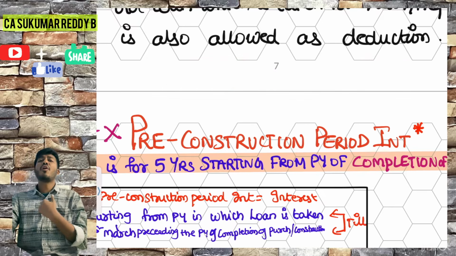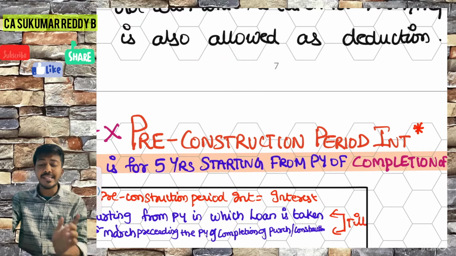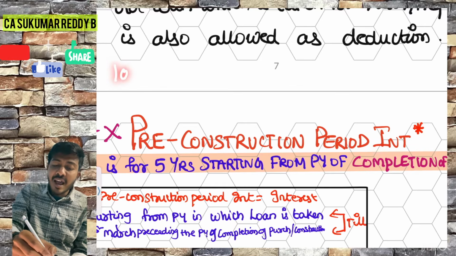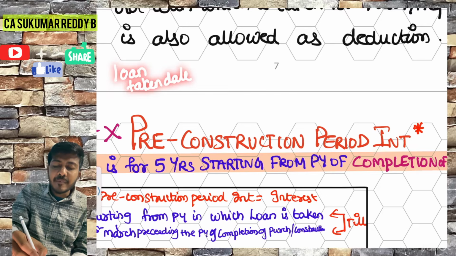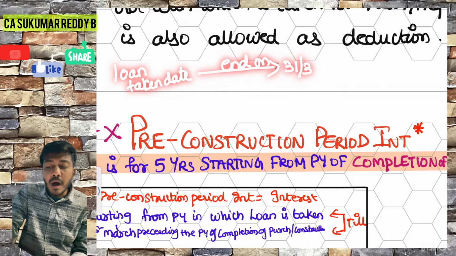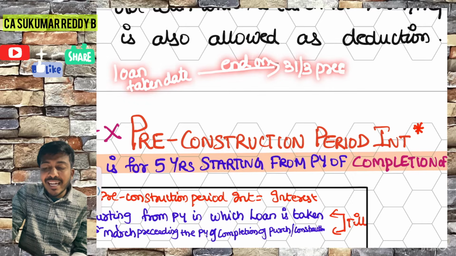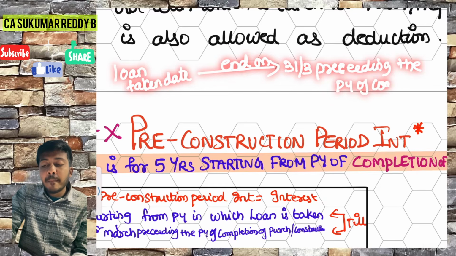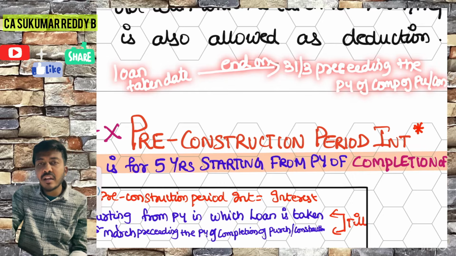But for us, for a layman, it is not the case. Pre-construction period interest, what income tax says is, it will start from the loan taken date and it will always end on 31st March preceding the previous year of completion of purchase or construction.